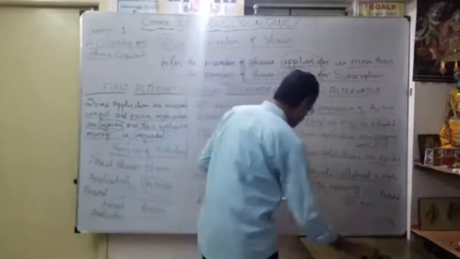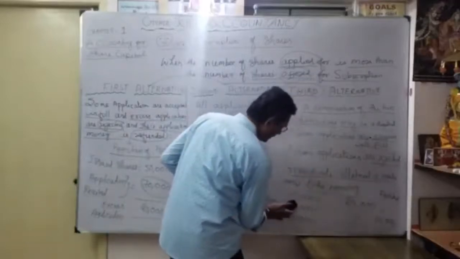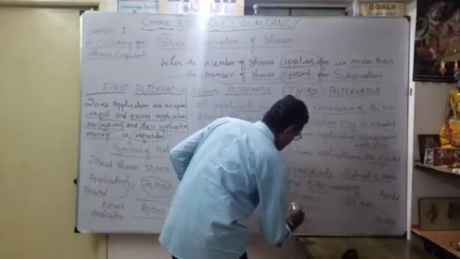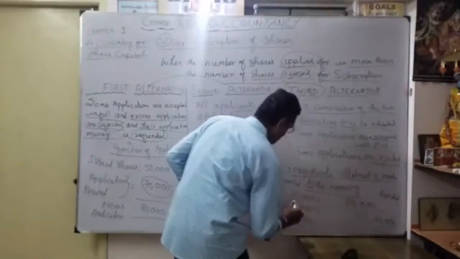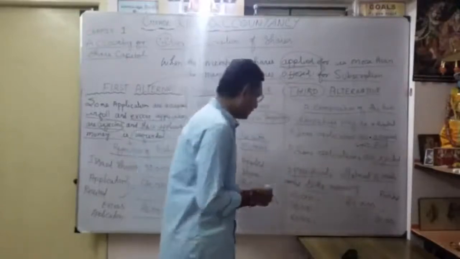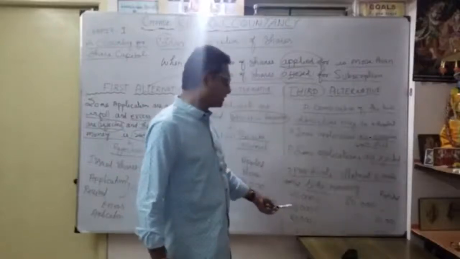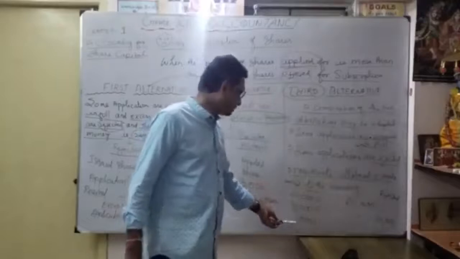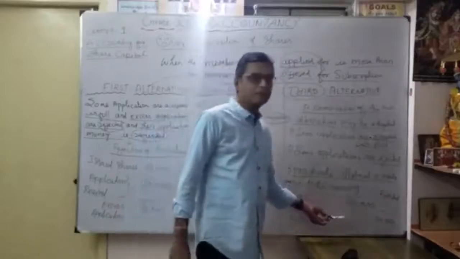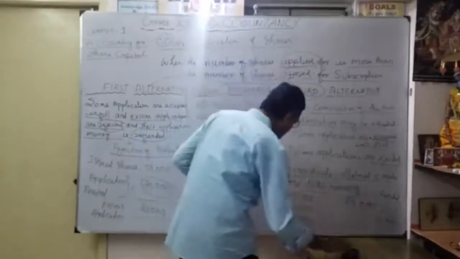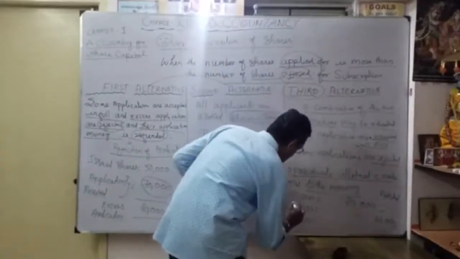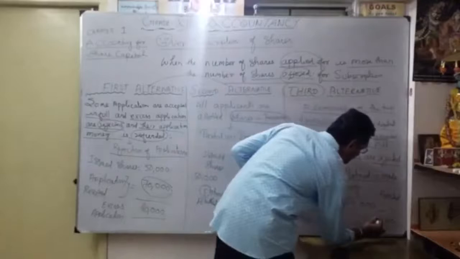See here, not 30, I mentioned 20. Okay, 30. So whatever 20,000 shares is the balance. So whatever applied, 20,000, I have to give for the remaining. I changed it here: 20,000, 20, 20, 40. So 20,000 shares rejected.